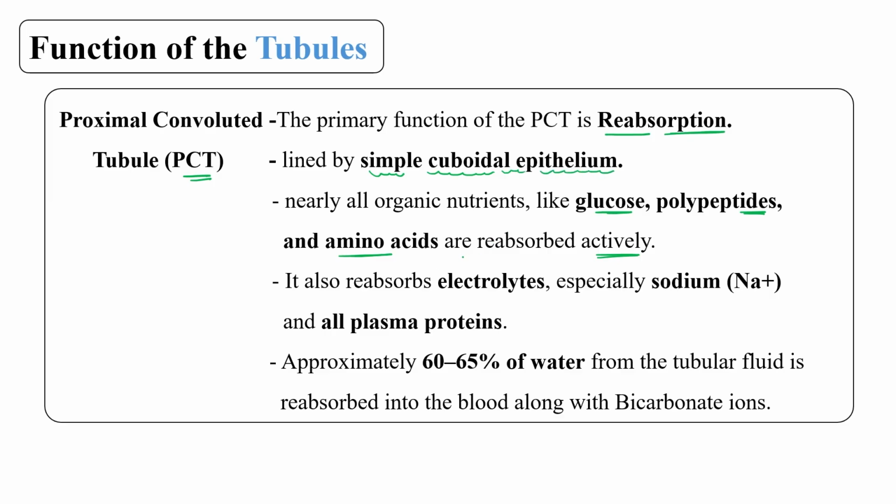Okay. And it is in this particular part that some important electrolytes, especially sodium ion, and all plasma proteins are reabsorbed. Okay. And in this particular part, 60 to 65% of water from the tubular fluid is also reabsorbed into the blood along with some bicarbonate ions.